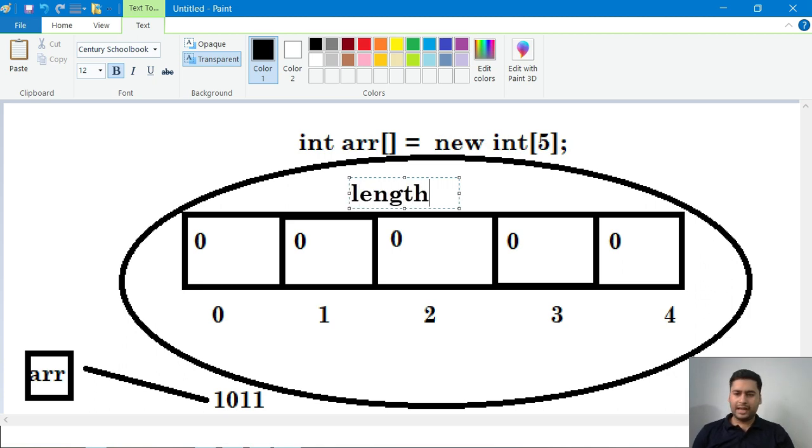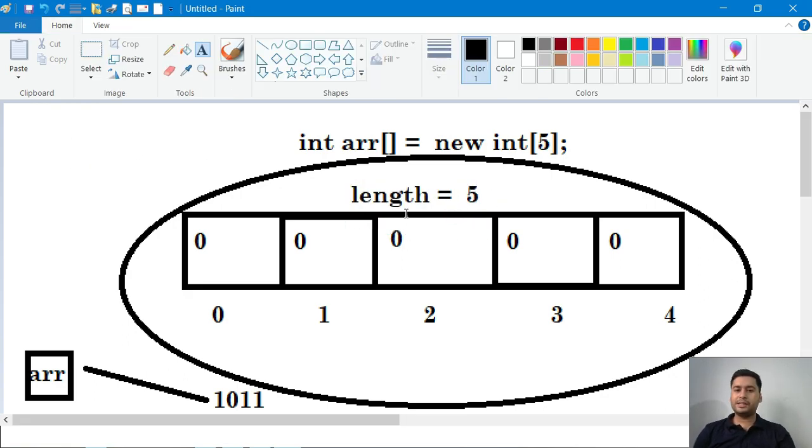The array has one variable called length, which is initialized with the length, which is 5. So whenever you call length, it displays 5. If you create the object with length 10, it will store 10. So it's an internal variable that will be created whenever you create an array object. So whenever you write the line int[] arr = new int[5], this object will be created.